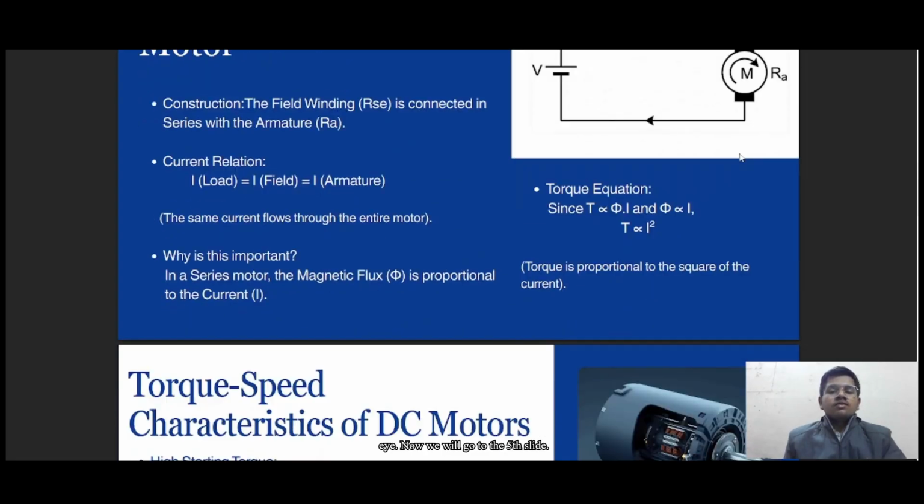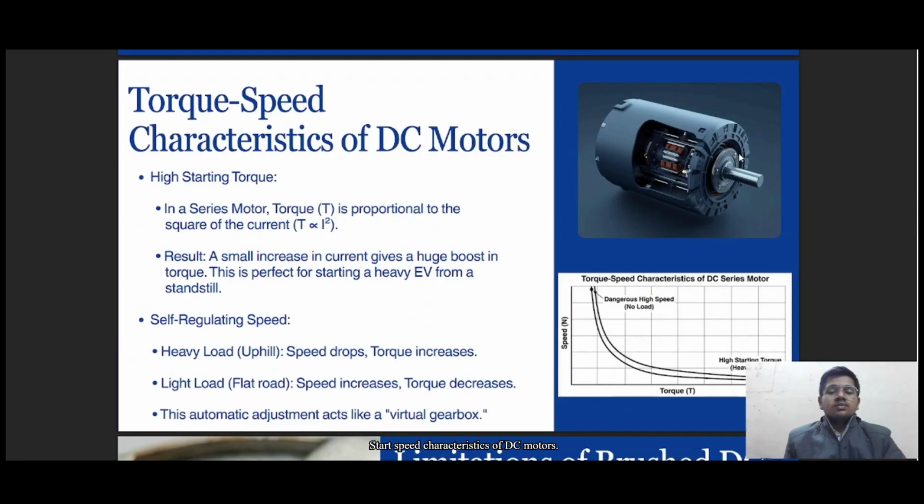Now we will go to the fifth slide, torque speed characteristic of DC motors. This unique relation, T directly proportional to I squared, leads to the characteristics shown in the graph. First, we get high starting torque. Because torque is proportional to the square of the current, even a small increase in the current gives a huge boost in torque. This makes it perfect for starting a heavy EV from a standstill.